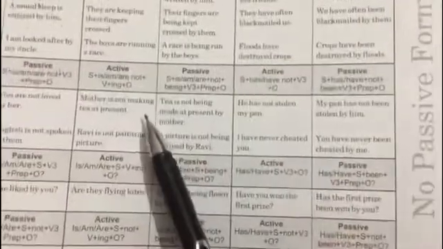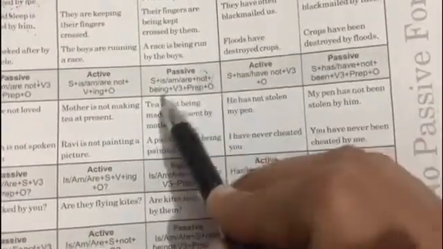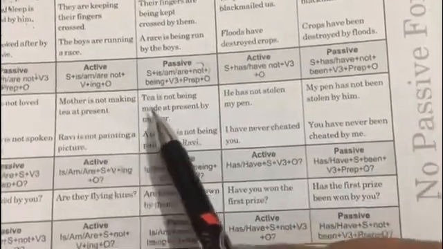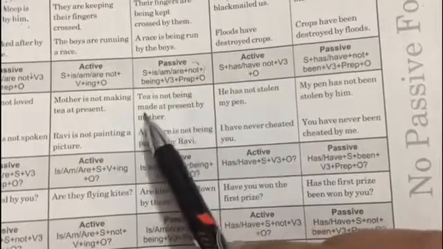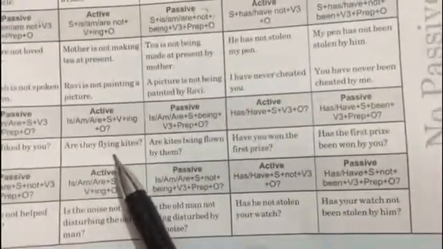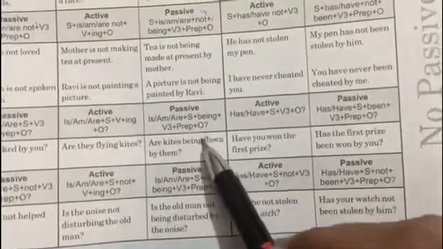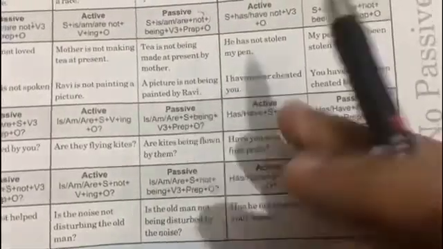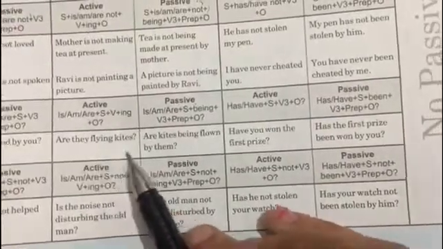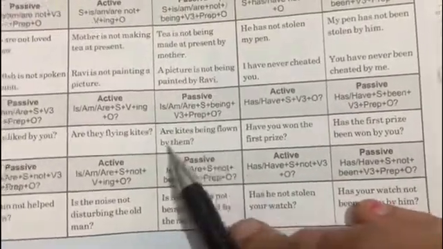Now if it is a negative sentence, you just have to add not over here. Rest everything will be same. Mother is not making tea at present. Tea is not being made at present by mother. If it is an interrogative sentence, so just you have to put the question mark and this not will be removed. Are they flying kites? Are kites being flown by them?